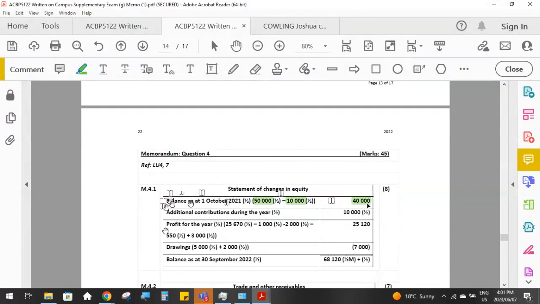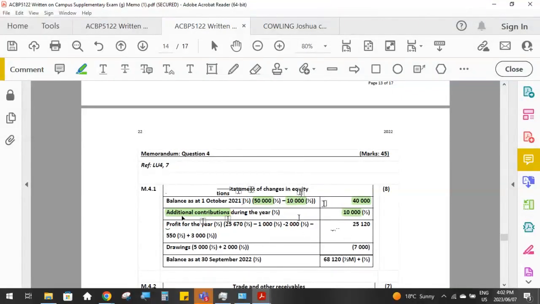Because the format of a statement of changes in equity requires us to reflect any additional contributions as a separate line item. We must show it separately so that the readers can see exactly how much additional contribution was made during the year. So we will then reflect that 10,000 Rand that we've taken off there. We reflect it separately in a line over here. So now we've got opening balance of capital of 40 plus the 10,000 Rand that the owner contributed during the year, giving a closing balance of the capital account of 50,000.